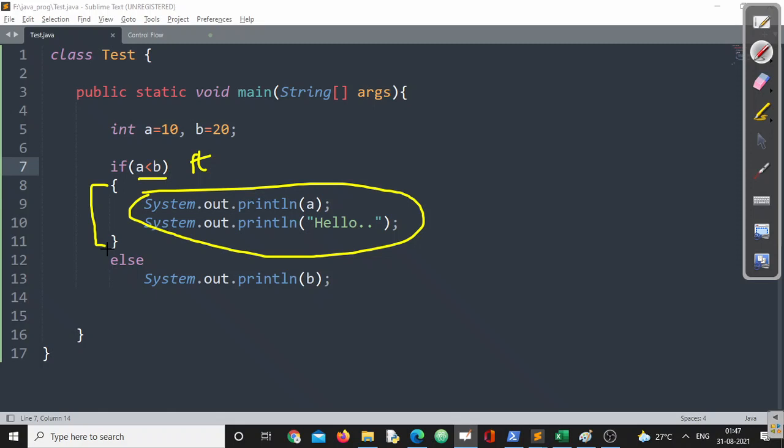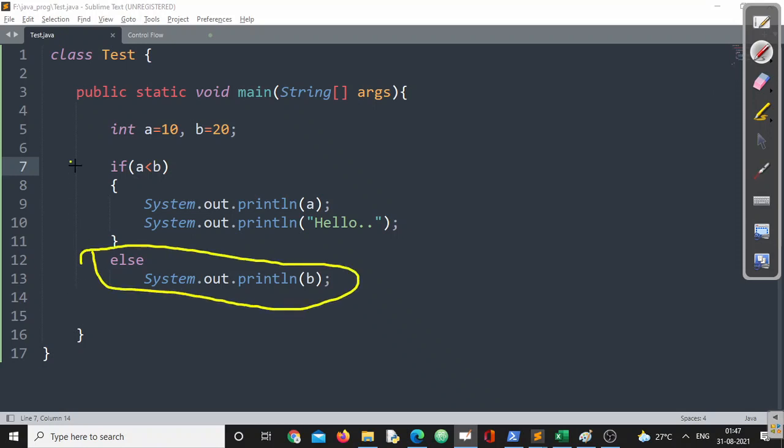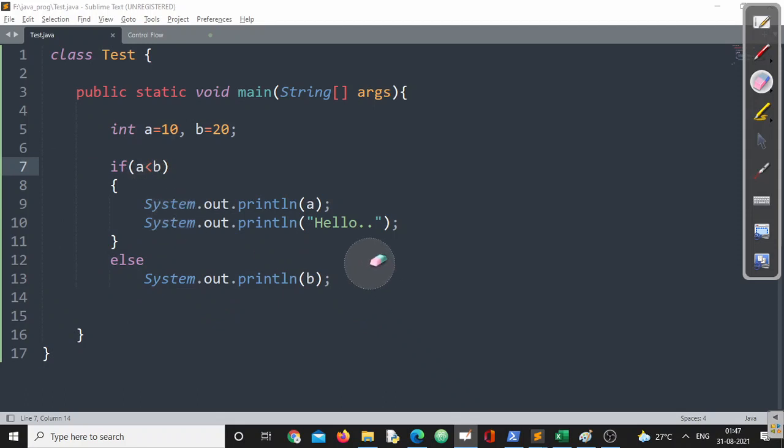Now this is the simple format of if that we have just discussed, and we have also discussed the different things that we can do with if. And if we write something like a semicolon after the condition and then the statements, as we have already seen, it will behave accordingly, right? And again the most important part you should understand: else cannot exist without if, but the reverse is true. If can be present alone without the presence of an else statement, right? So I think both these parts are pretty clear to all of you, right?